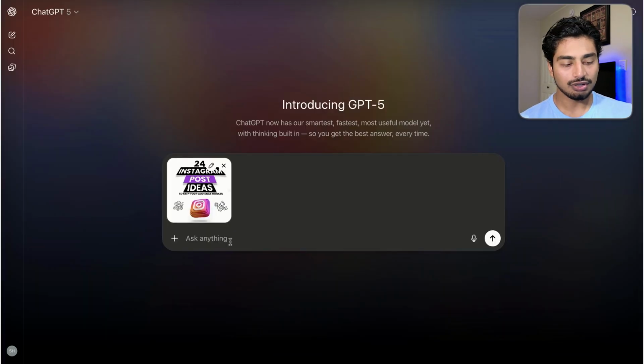We just want to change this, right? So I need you to recreate this carousel in the following brand aesthetic. 1 is change 24 to 10. 2 is change Instagram to YouTube. 3 is change posts to titles. And then also change every branding thing to red to match the YouTube logo. And then also replace the Instagram logo with the YouTube logo and remove the last little small font below ideas.